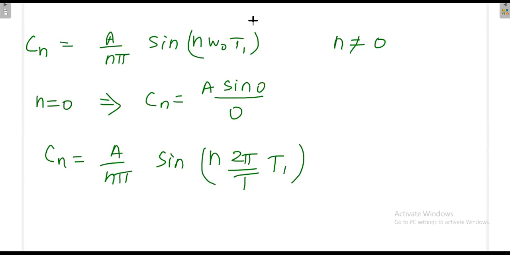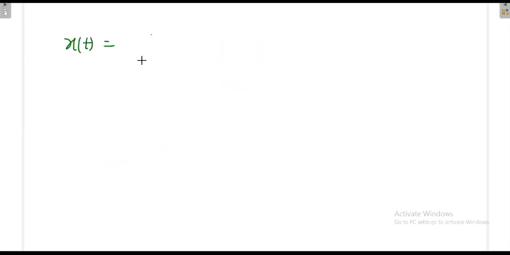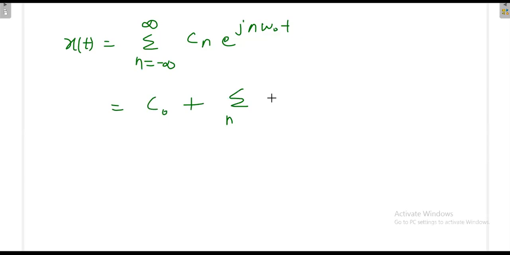So then just to substitute in the final expression. Finally, x of t is equal to summation n minus infinity to plus infinity cn e power jn omega naught t. Again, this expression we can split, because cn is different for n is equal to 0 and different for n not equal to 0. That's why we can split it. When n is equal to 0, e power 0 is 1. So I can write something like this: c0 plus summation n not equal to 0, cn e power jn omega naught t.